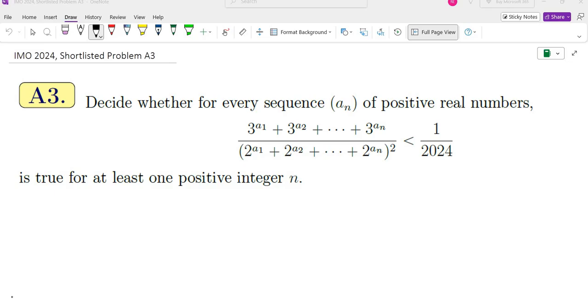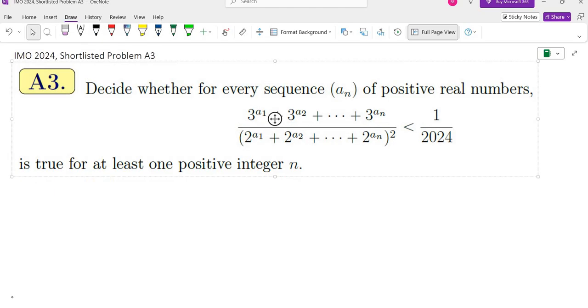This is a problem from the 2024 International Math Olympiad. This is a shortlisted problem, A3. Decide whether for every sequence a_n of positive reals, this expression is less than 1 over 2024 for at least one positive integer n. And I'm going to walk you through the process by which I obtained the solution.